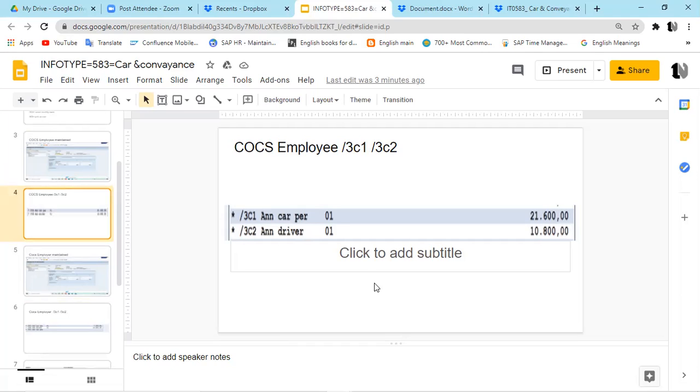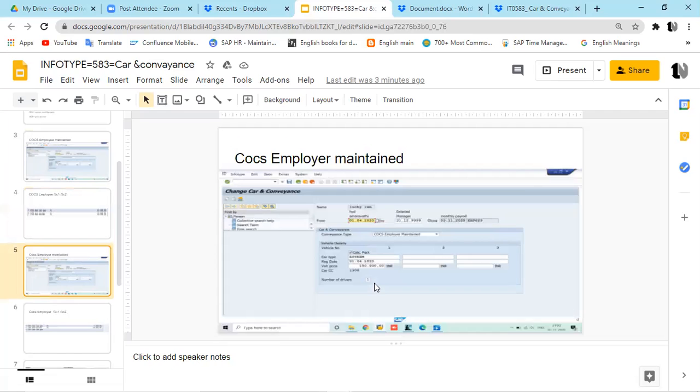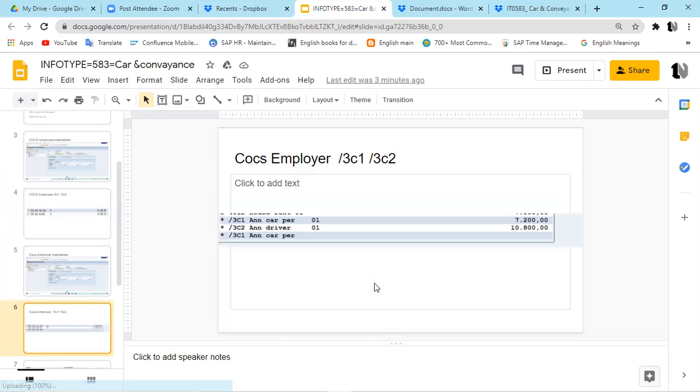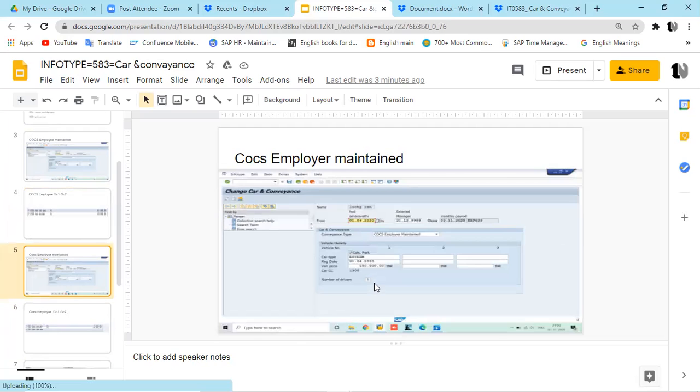Now you just go to the next one. Anything else you have? This is nice that you have generated. Yeah, COCS. So this is another scenario. What is the difference between these two scenarios? Or are they the same? Conveyance type you have changed, right? Conveyance type will not change. Previously, go to slide number 3, what you have mentioned there.